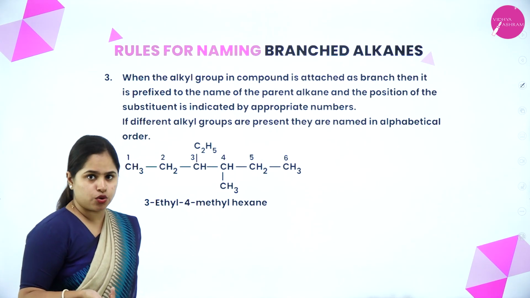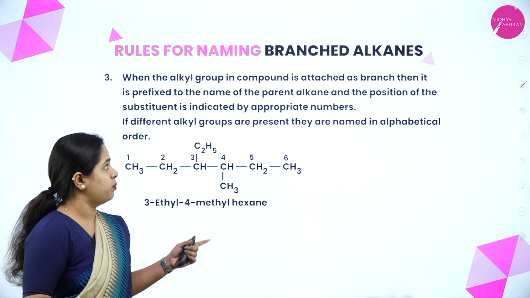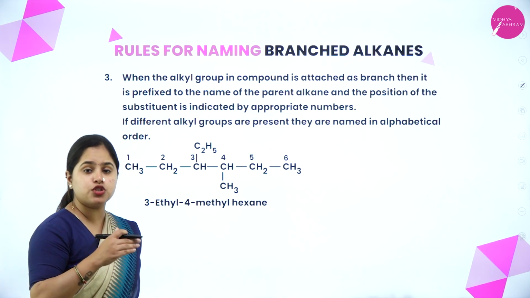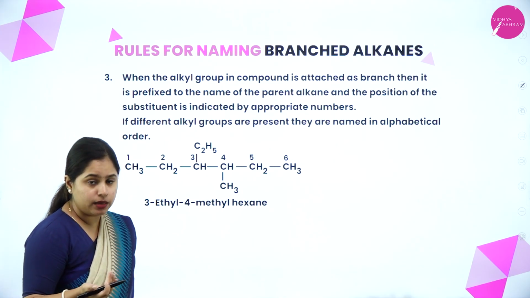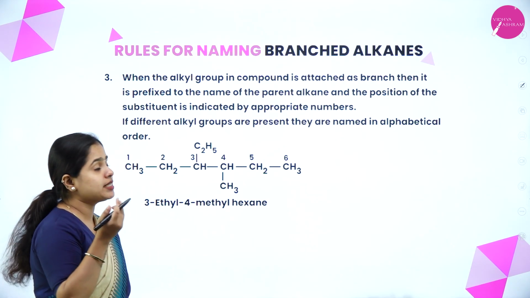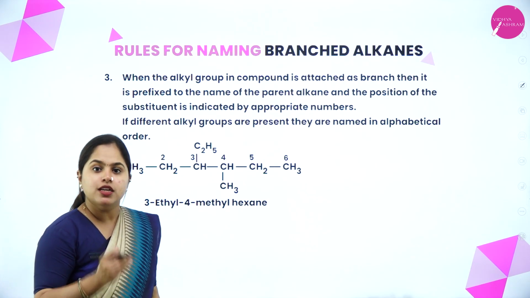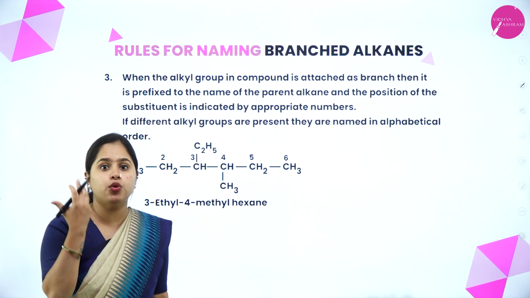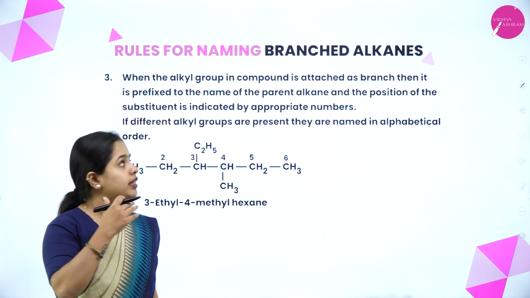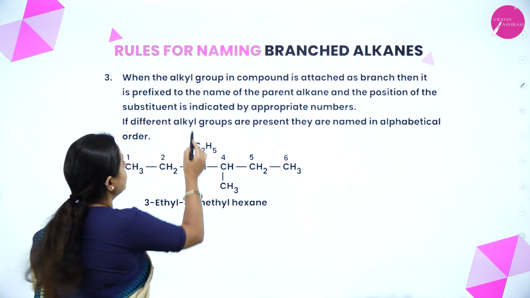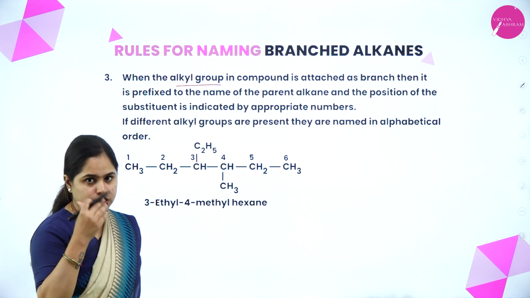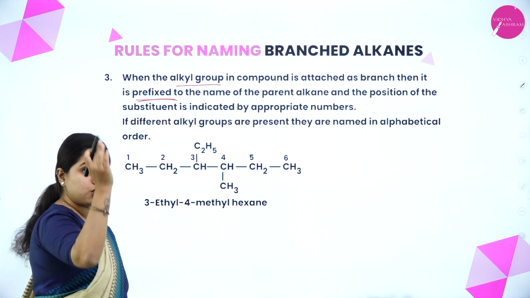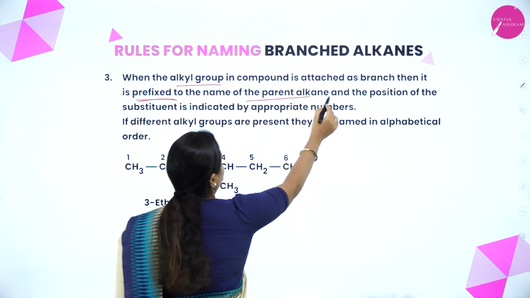Now moving on to the next rule, that is when the alkyl group in a compound is attached as a branch, then it is prefixed to the name of the parent alkane and the position of the substituent is indicated by an appropriate number. So now we saw that there were a few branches, right? What to do with the branches? How do I name it? So the branches are the alkyl groups, right? The alkyl groups which are present as the branches have to be named as a prefix of the parent alkane.